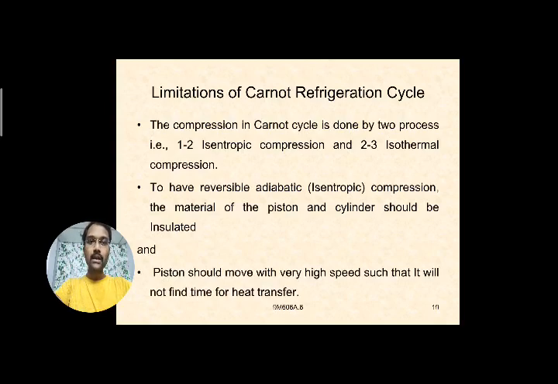And next, the piston should move with very high speed such that it will not find the time for heat transfer. So what you have to do to make the heat transfer zero?